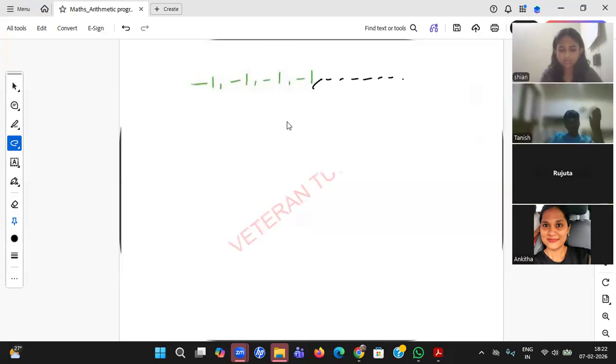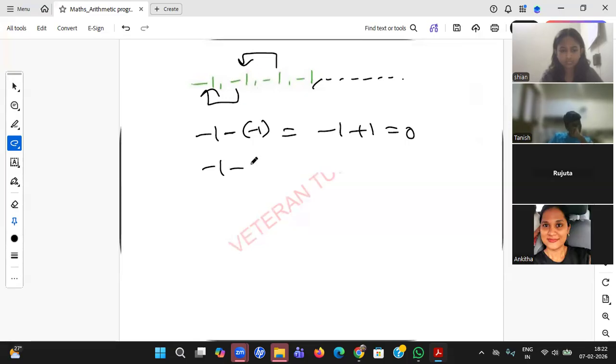Tanish, what is the difference? Minus 1, minus of minus 1, minus 1 plus 1, 0. What is the distance or difference? Minus 1, minus of minus 1, minus 1 plus 1 equals 0. You see, common difference is 0. Why is it not an AP? It is an AP. It is an arithmetic progression. It is an arithmetic sequence.